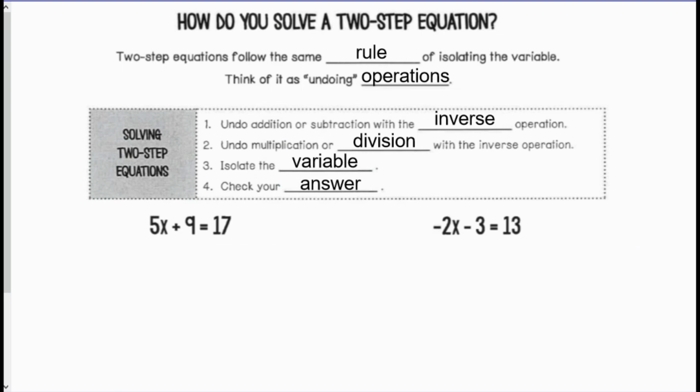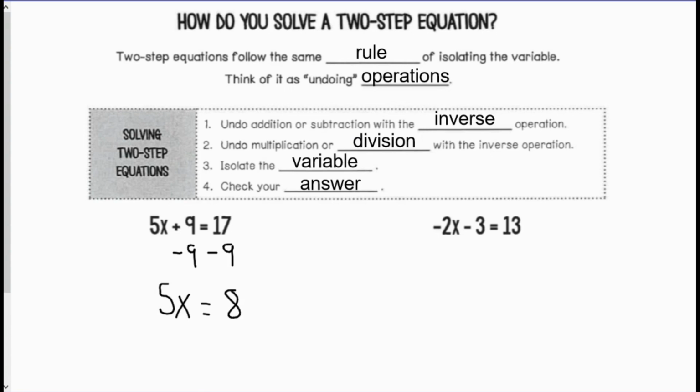So looking at these two examples, I have 5x plus 9 equals 17 and negative 2x minus 3 equals 13. So I'm going to solve both of these. In my first one, 5x plus 9 equals 17, the first thing that I want to do is get rid of that plus 9. In order to get rid of the plus 9, I will subtract 9 from both sides. 9 minus 9 goes to 0, so I'm just left with 5x. 17 minus 9 is 8. So I have 5x equals 8.